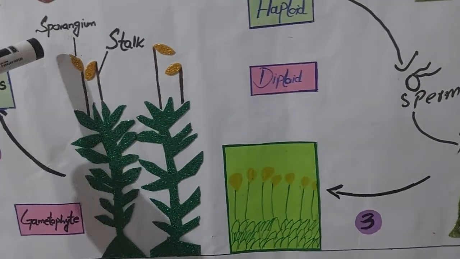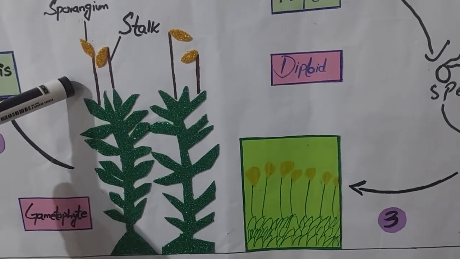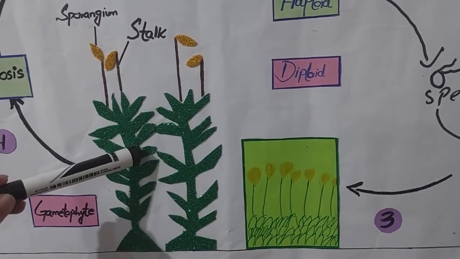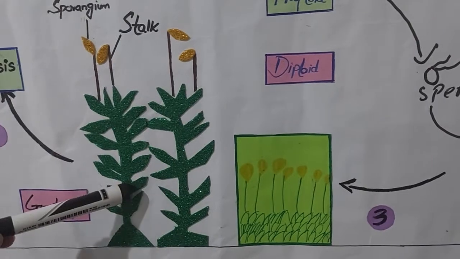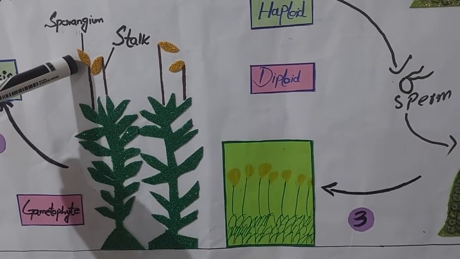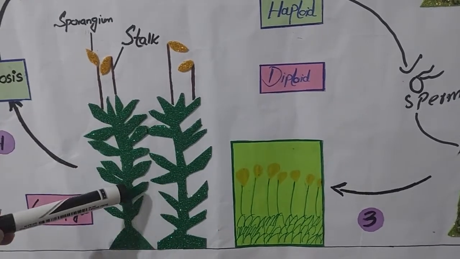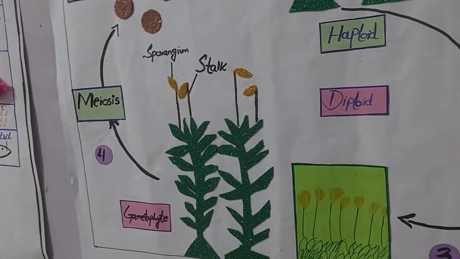Is it clear? And the Sporophyte generation is diploid and non-green, meaning it depends upon the Gametophyte for food, because the Gametophyte is photosynthetic and the Sporophyte is non-photosynthetic. So the Sporophyte generation depends upon the Gametophyte generation for food, nutrition, each and everything.